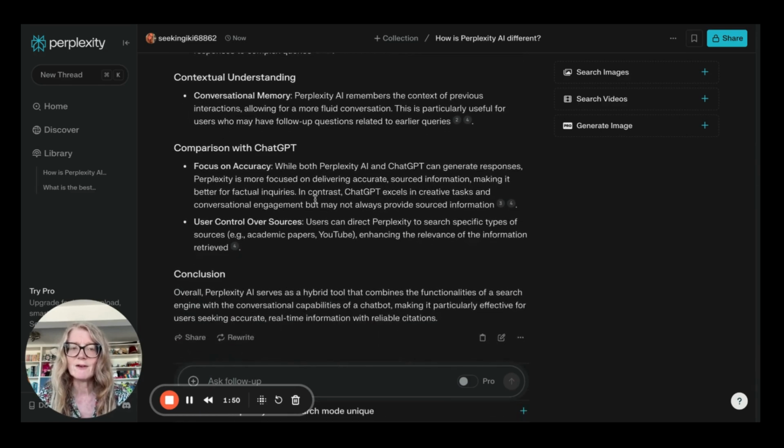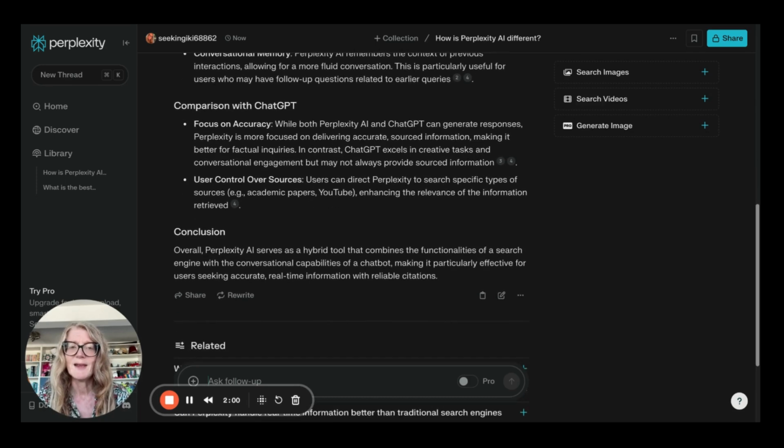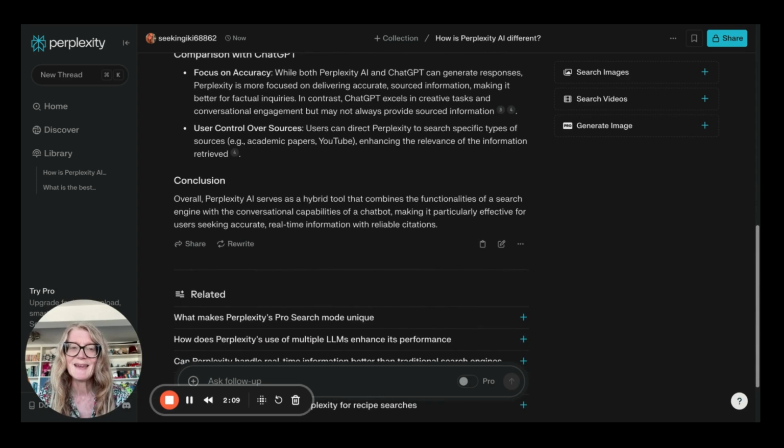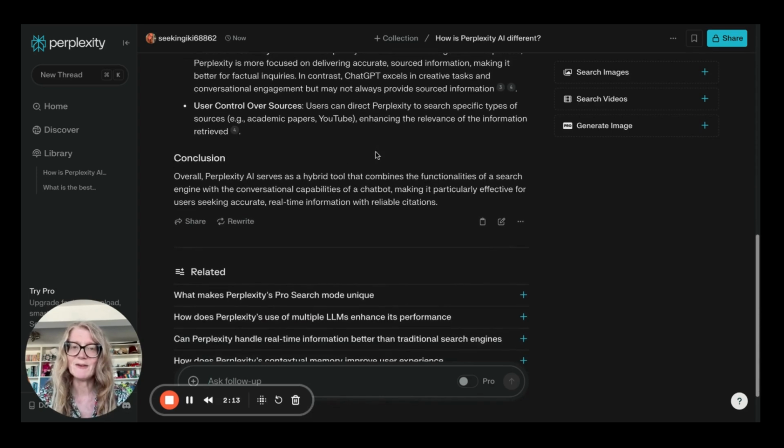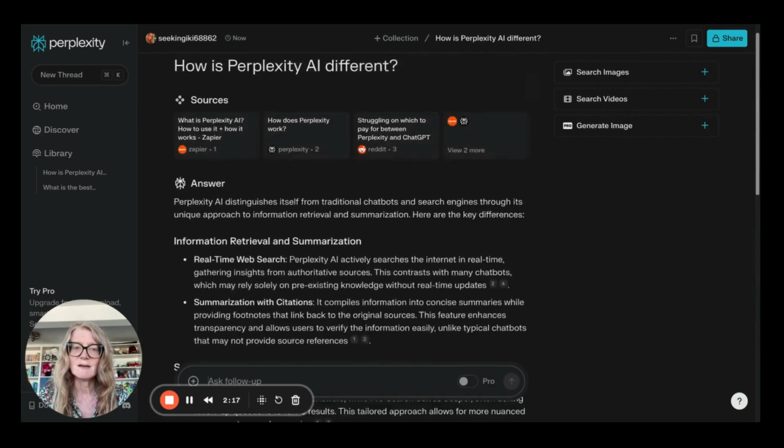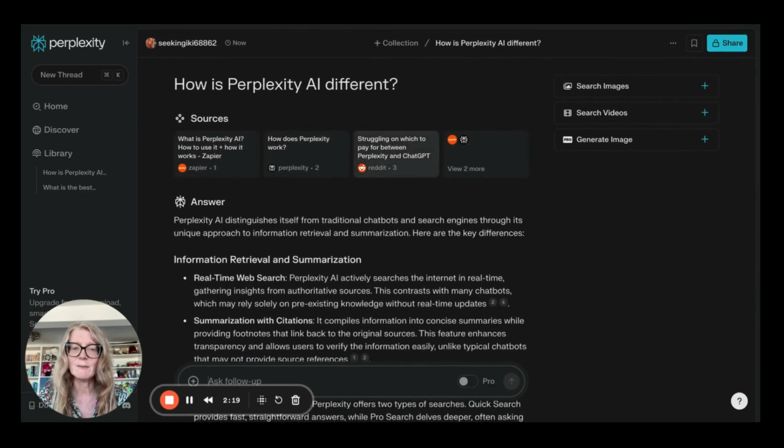It comes down there to comparing itself again to ChatGPT, and it's saying that they both generate responses, but they're claiming that they're better at factual inquiries. But they are being fair there by saying that ChatGPT excels in creative tasks, but not always providing the source of the information. And users can direct Perplexity to search specific types of sources, enhancing their relevance. So that's really interesting. And you have access to that from the very beginning.